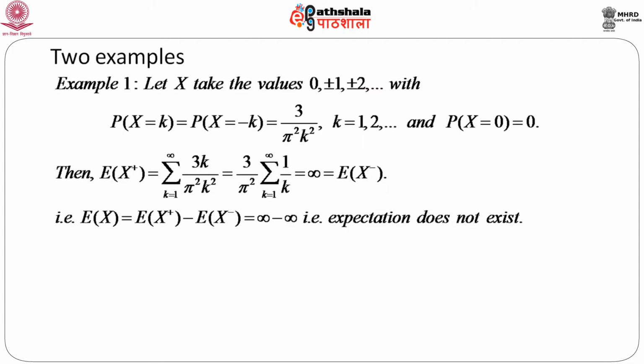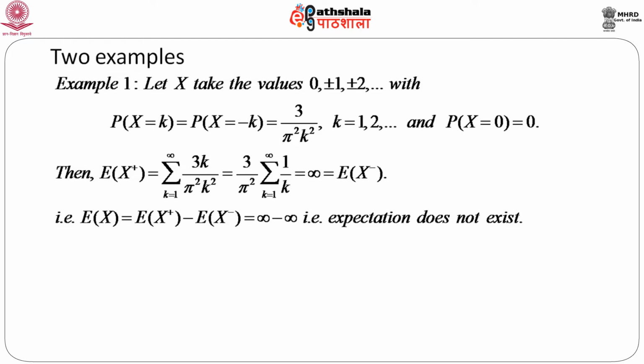So, first one, the discrete variable, that is, let x take the values 0, plus minus 1, plus minus 2 and so on, with probability x equals k, which is exactly equal to probability x equals minus k, that is kind of symmetric, which is equal to 3 by pi square k square, k equals 1, 2 and so on, and let us take probability x equals 0 as 0.